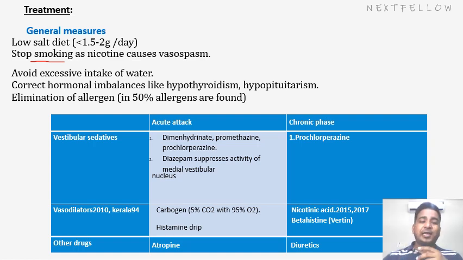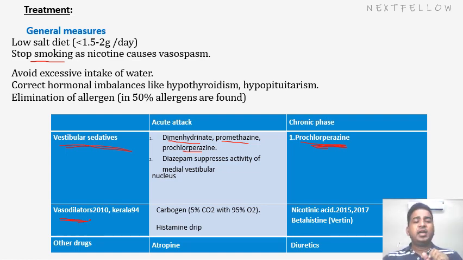Now, what are the drugs that can be helpful? Firstly, the vestibular sedatives, because we have to lower down the attacks of vertigo. So we will use vestibular sedative drugs like dimenhydrinate, promethazine, prochlorperazine. For the acute attack and chronic disease, prochlorperazine. There are certain drugs available in the market with names like Stemetil, etc., which will lower down the vertigo effect and also improve certain symptoms of Meniere's disease.